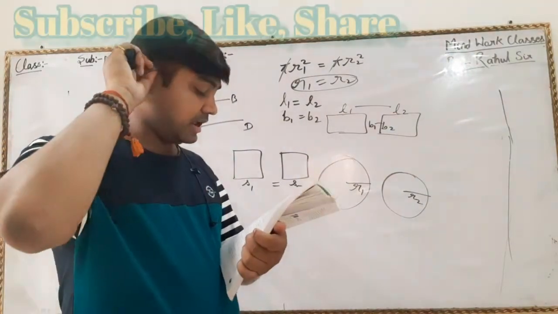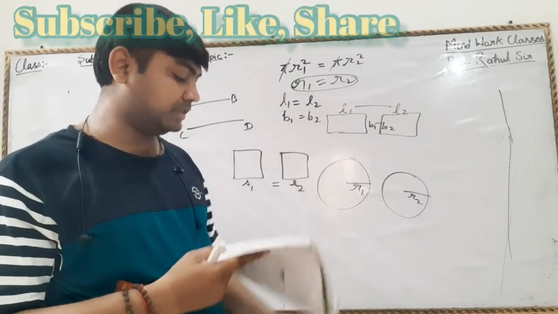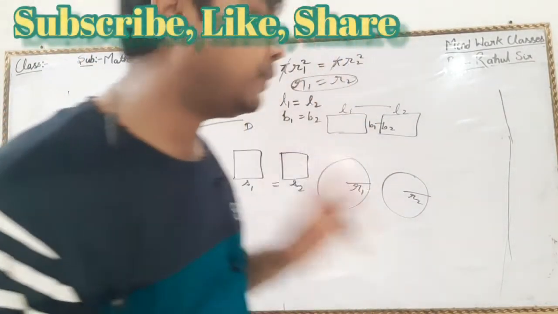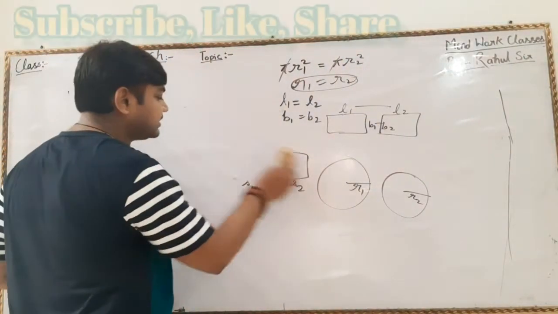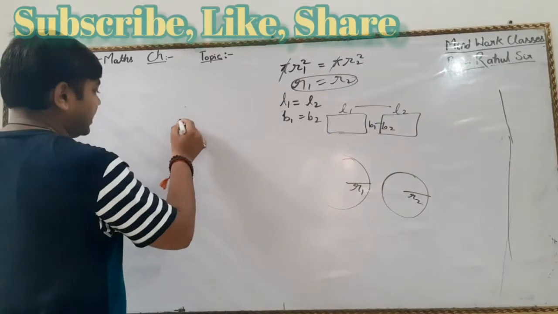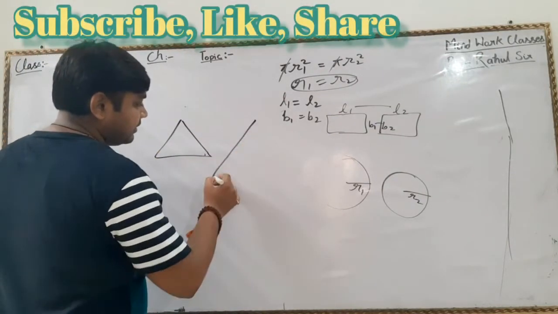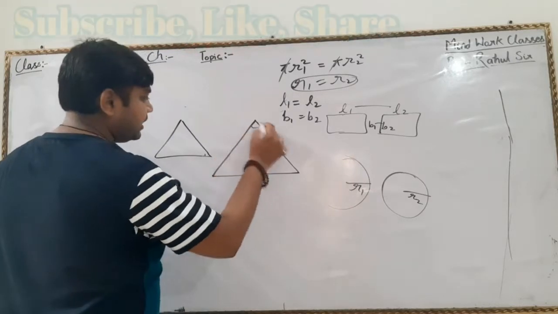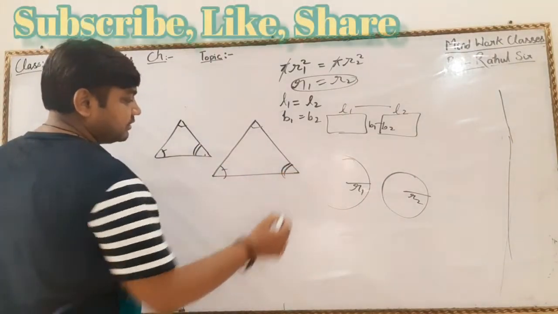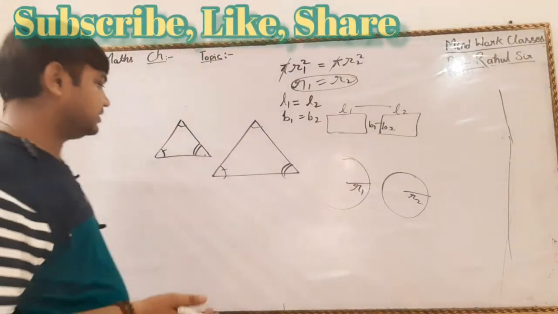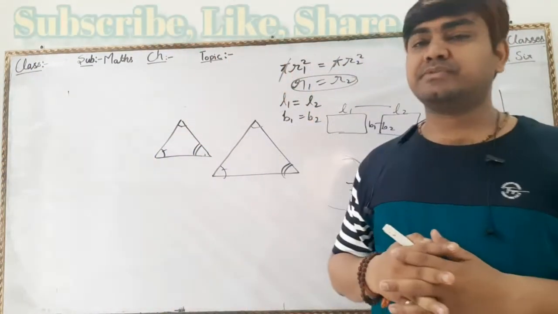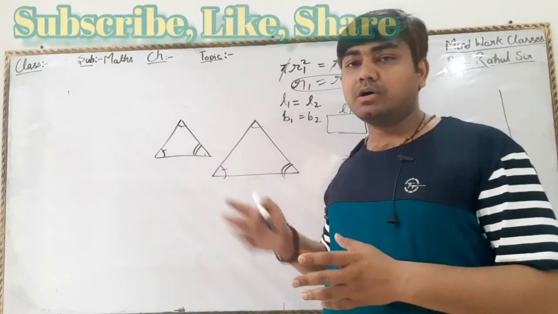Sixth one, if the three angles of two triangles are equal, they are congruent. No. Two triangles having all three angles equal, even so it is not necessary that those two triangles will be congruent. Why? Because even if angles are the same, size can also change. And if size is different, then these two are not congruent.